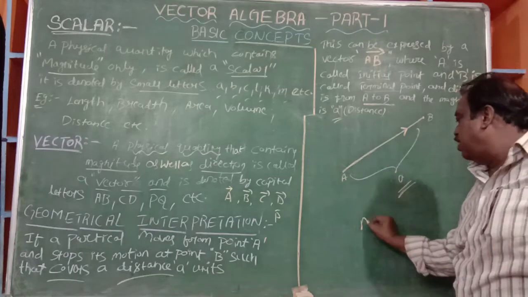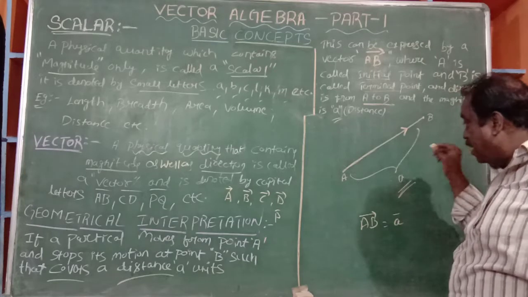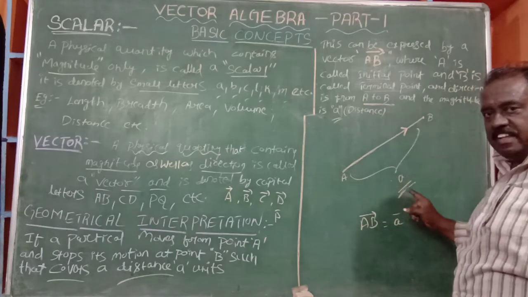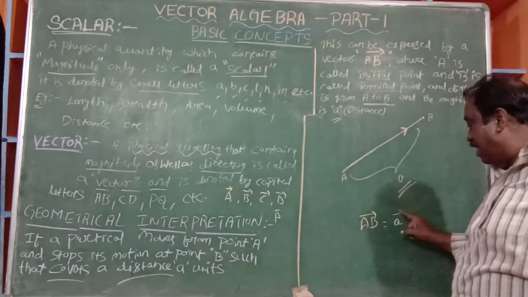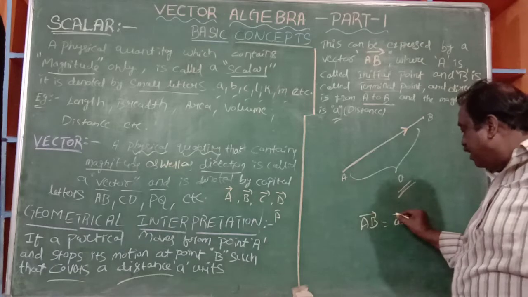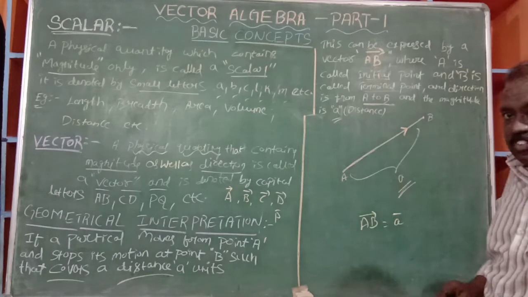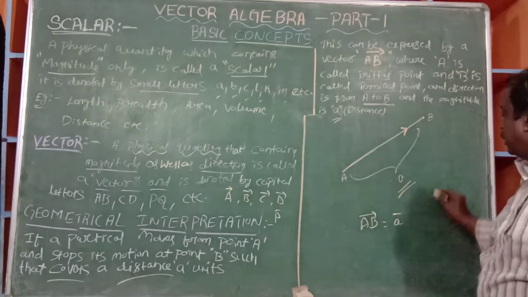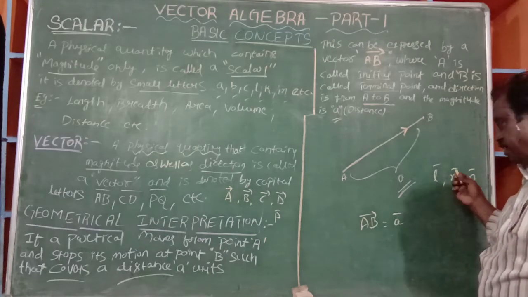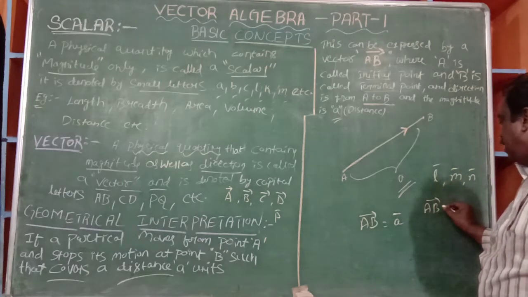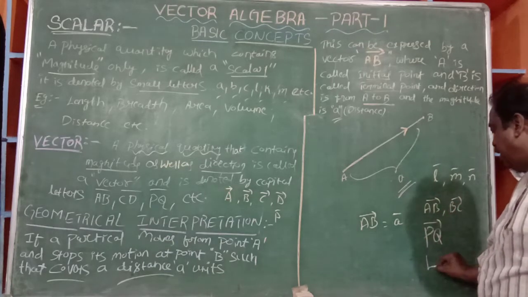Here this is mentioned by vector AB bar, which is small a bar also. In some books, sometimes we may mention a small letter with a bar. Here you see this is only a bar. If a single small letter is there, of course it is also a vector. L bar, M bar, N bar, R, AB bar, R, BC bar, PQ bar, LM bar.